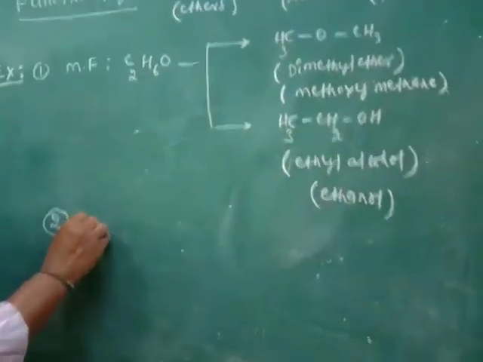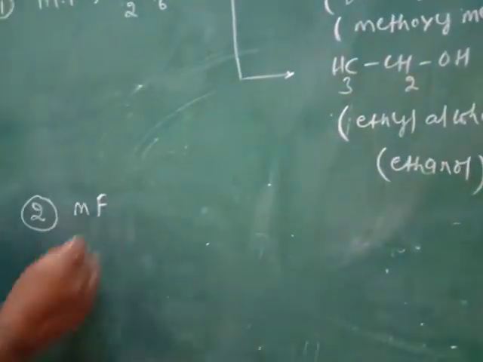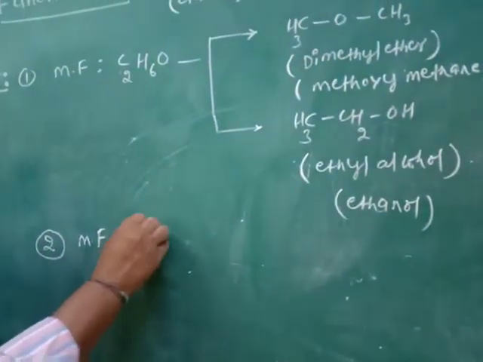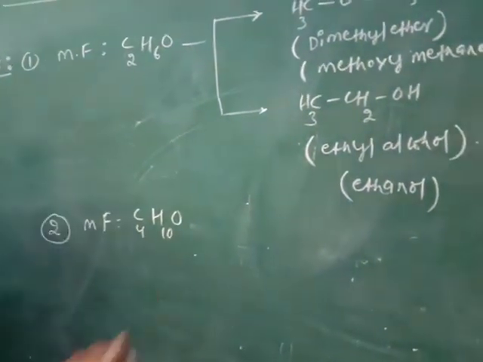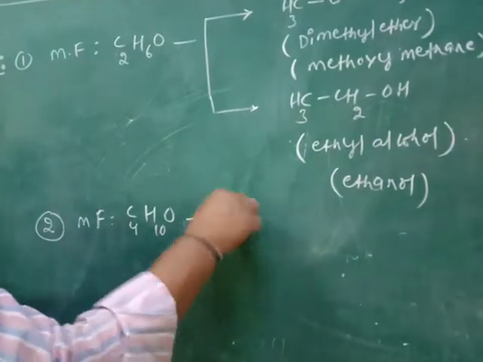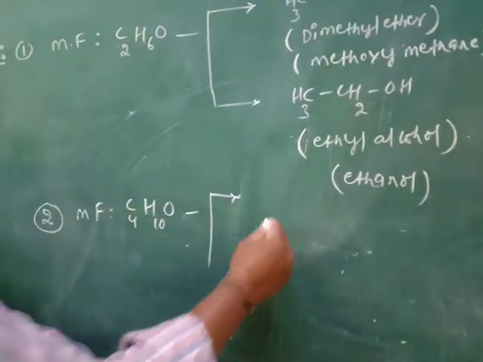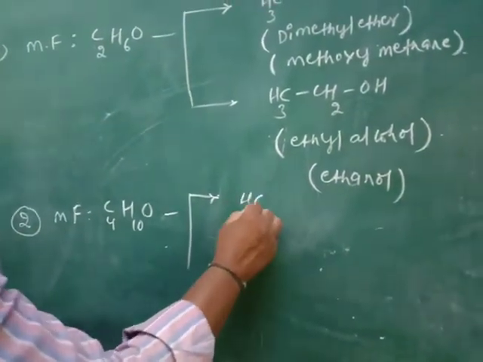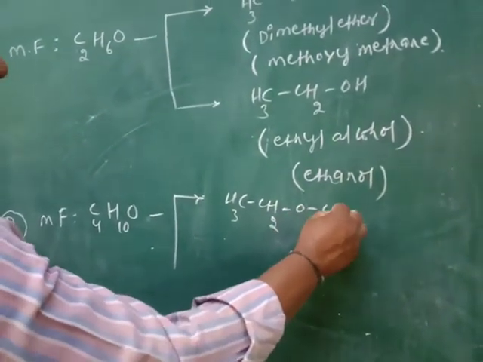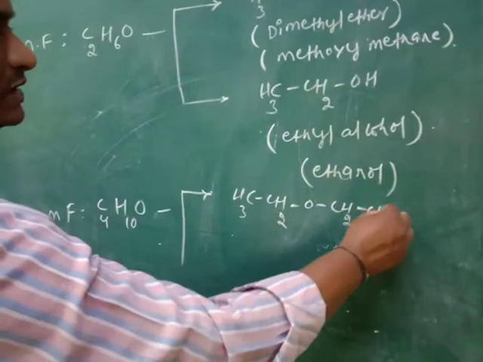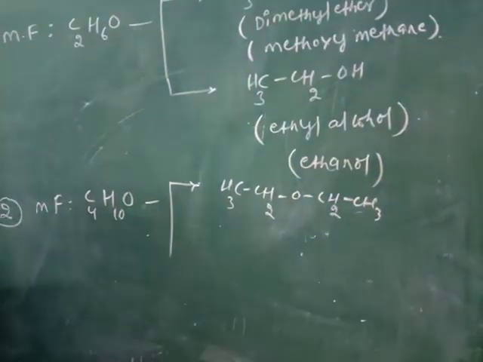Let us consider a second example. The molecular formula of the compound is C4H10O. The first one is ether: CH3CH2OCH2CH3.